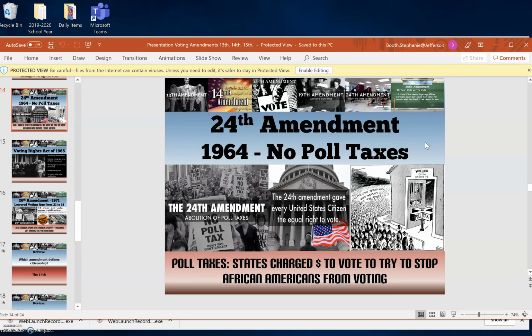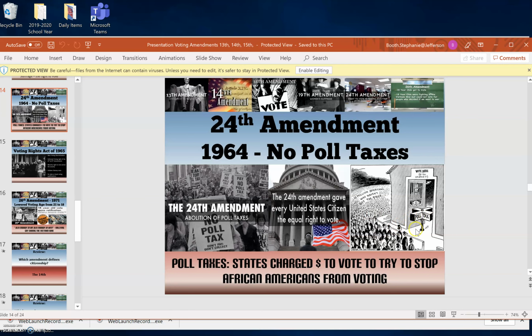So they said, okay, we can't tell African Americans they can't vote, so let's create a poll tax where you have to pay a tax to vote. And that would keep African Americans from being able to vote because most African Americans were poor and they couldn't afford that poll tax. So the 24th Amendment abolished those poll taxes, as in voting poll. So here's the poll tax and all these people that just don't get to vote, African American people.